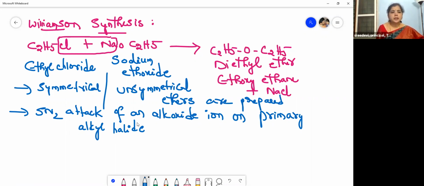So ethyl chloride reacts with sodium ethoxide to produce diethyl ether. This reaction is called Williamson synthesis. Please remember, this is a very famous and important reaction. It is a very frequently asked question for your 2 marks, and for 8 marks you will get 4 such 2 marks type of questions.